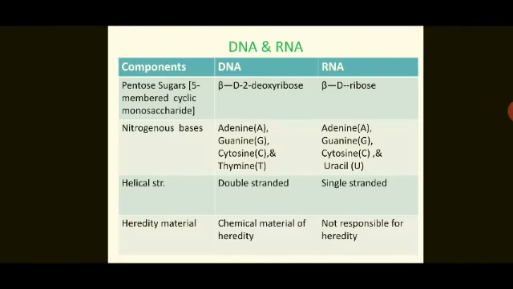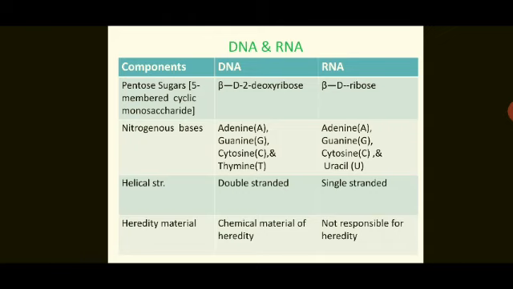Now, what are the other differences between DNA and RNA? Here, the component-wise difference is given. Pentose sugar, that is a 5-membered cyclic monosaccharide, which is present in DNA, is beta D 2-deoxyribose, and in RNA it is beta D ribose. Nitrogenous bases: which bases are present in DNA? That is adenine, guanine, cytosine and thymine.